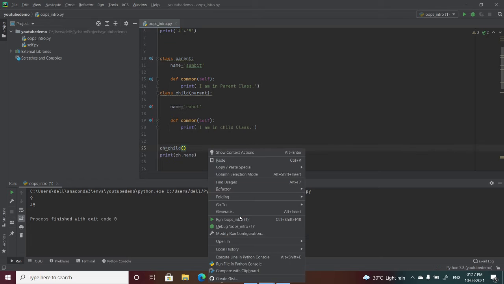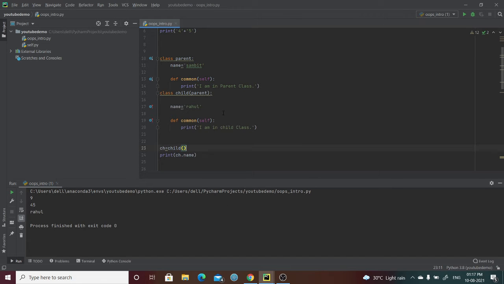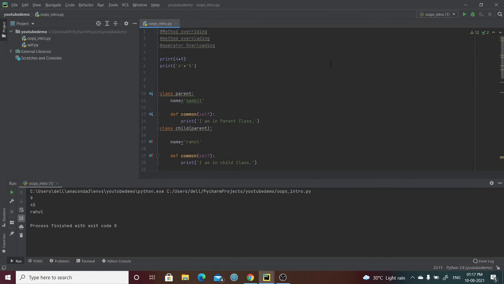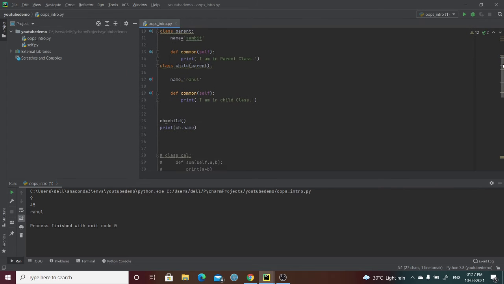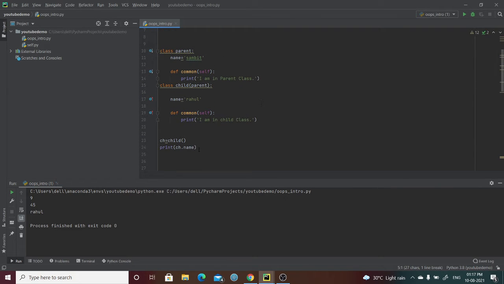So if I want to check the name of the child class, here Rahul is there.